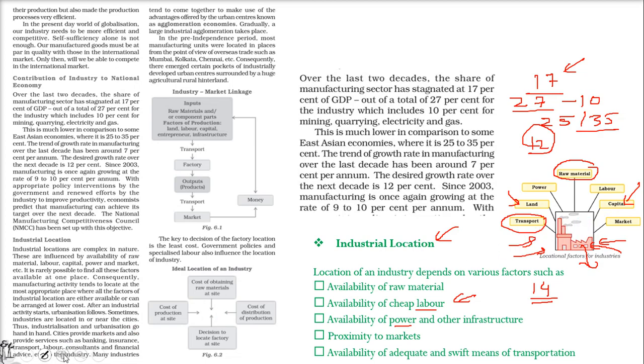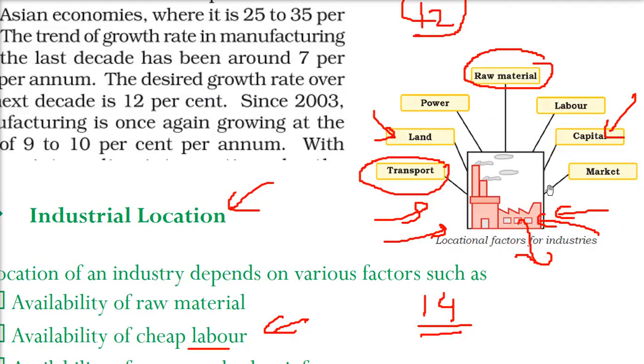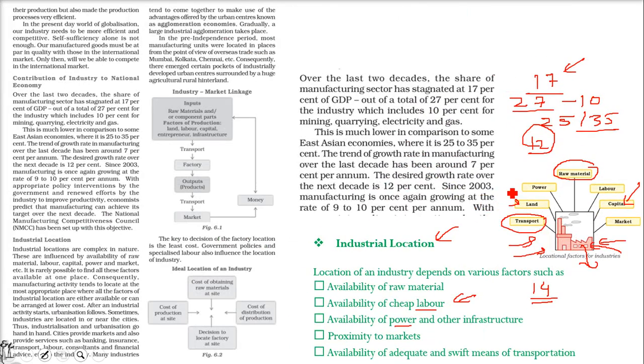So all these factors, let me just go through them again. We need raw material, power, land, transport, labor, capital, and market for the industry, for the industrial location to be a good location.